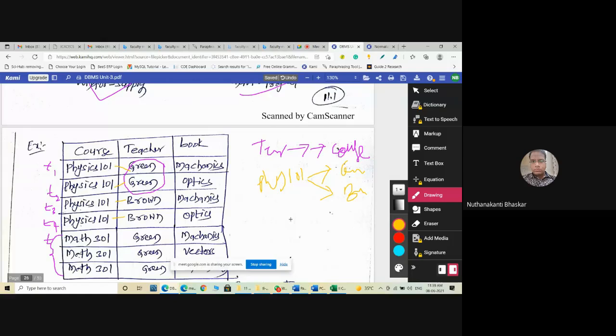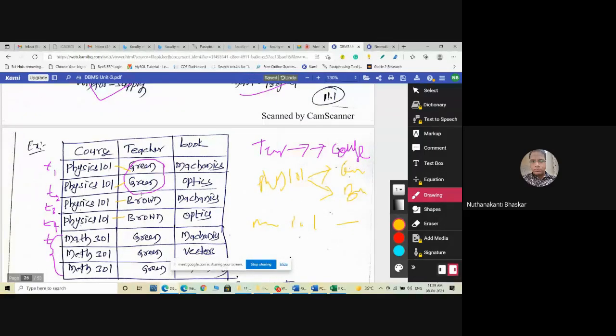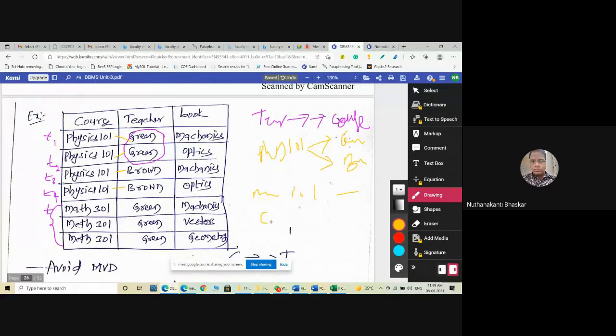And math 301 is again green. Here multiple values are depending on physics 101, meaning your course is multi-valued dependent on teacher. Understood? Multi-valued functional dependency is understood?